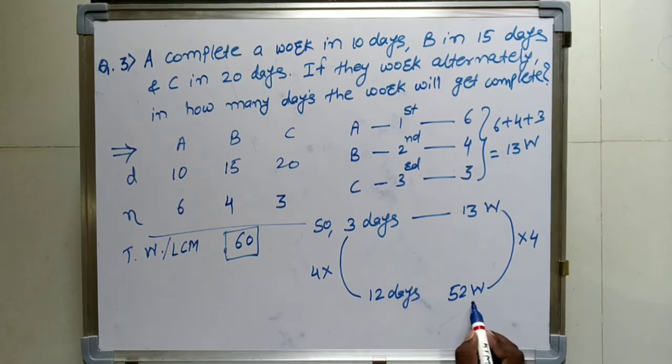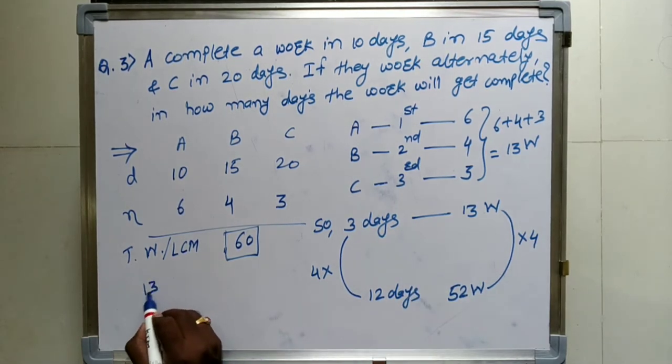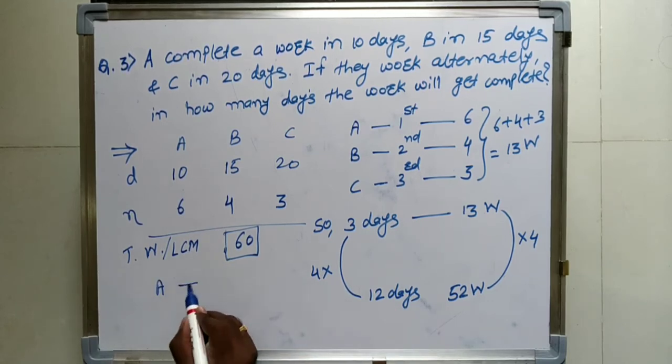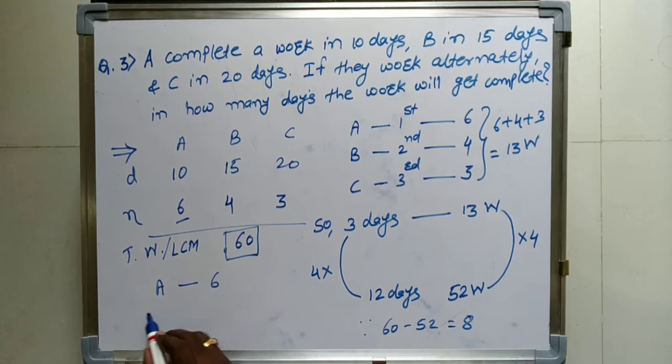But our work is remaining: 60 minus 52 is 8. So on the 13th day, after 12 days, A will work for 6 magnitude. 6 is completed on the next day, and B will complete the remaining work.